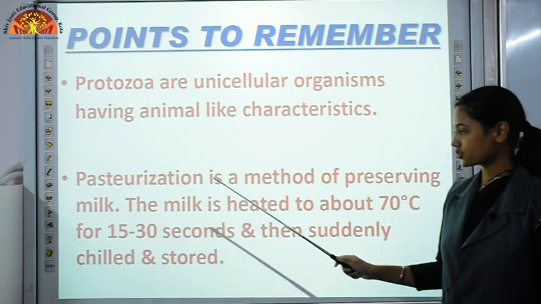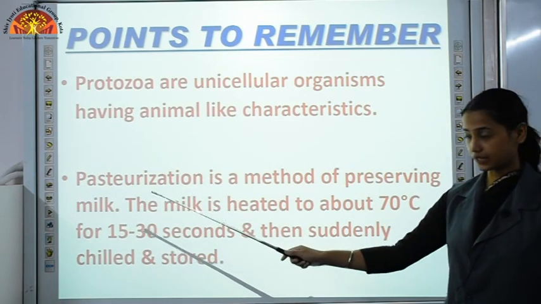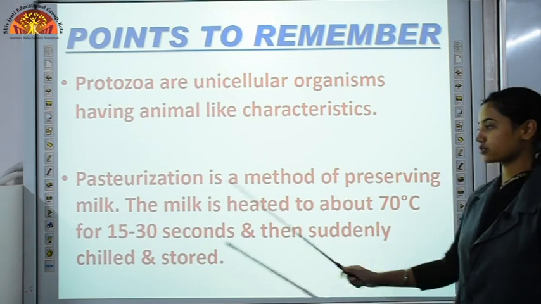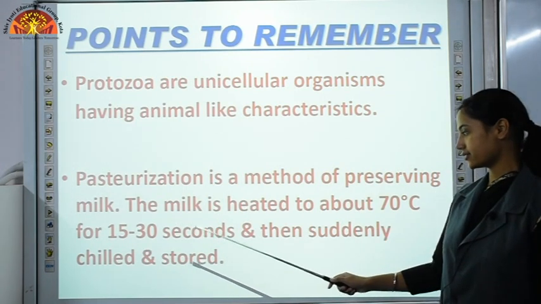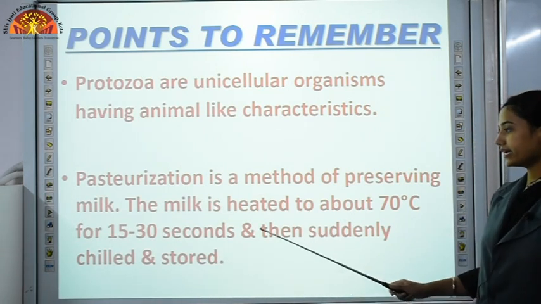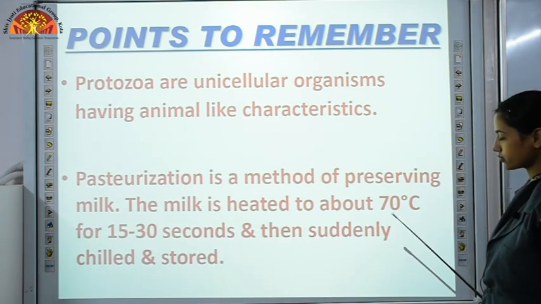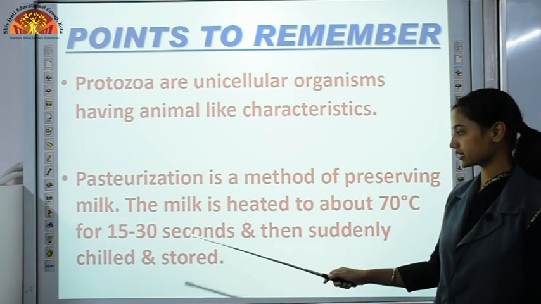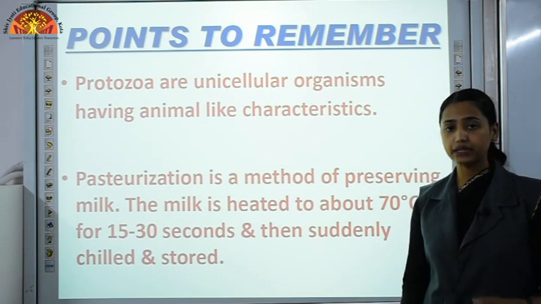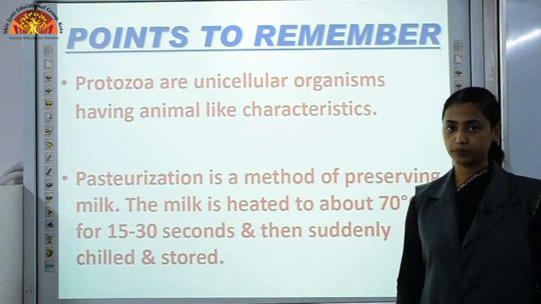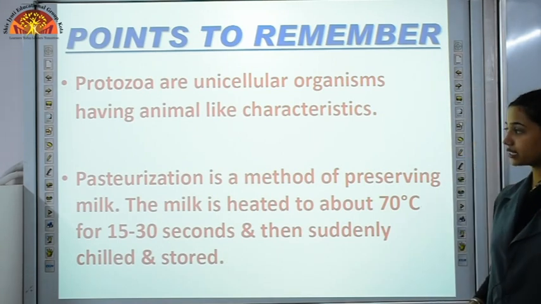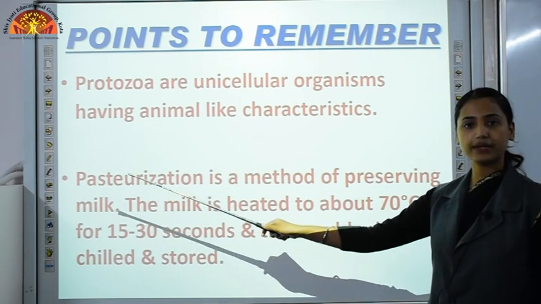Then pasteurization is a method of preserving milk. The milk is heated to about 70 degrees Celsius for 15 to 30 seconds and then suddenly chilled and stored. When we heat our milk to about 70 degrees Celsius for 15 to 30 seconds, we are killing the microorganisms which are present in our milk and which may spoil our milk. So by killing those microorganisms, we are preserving our milk, and that method is known as pasteurization.